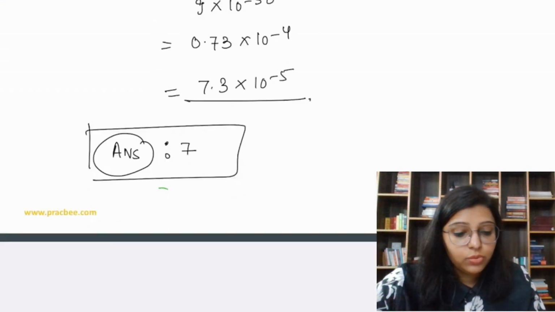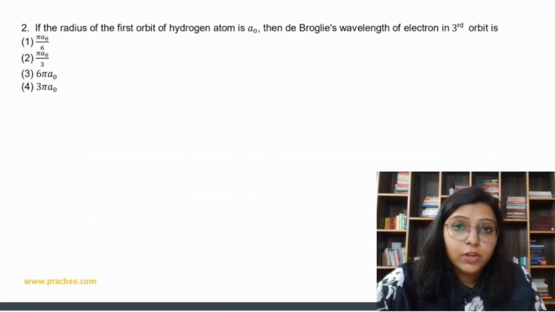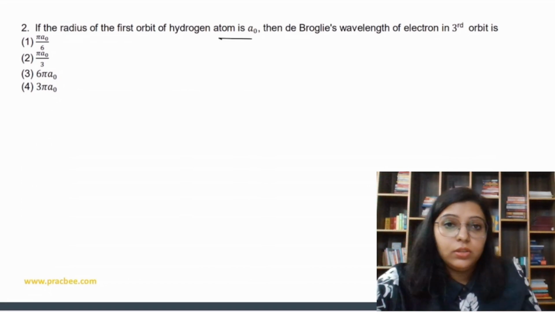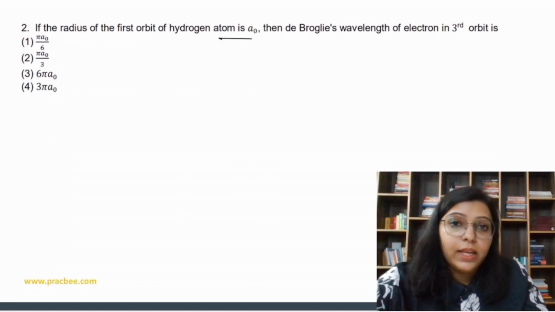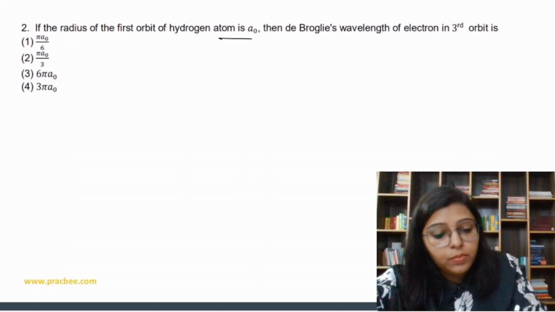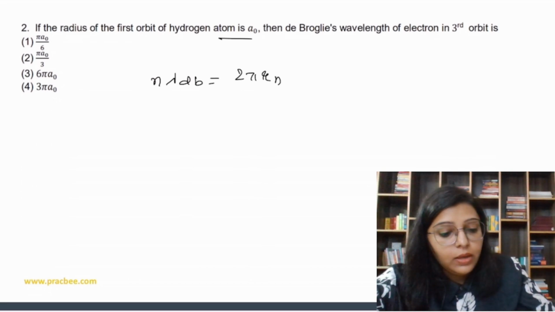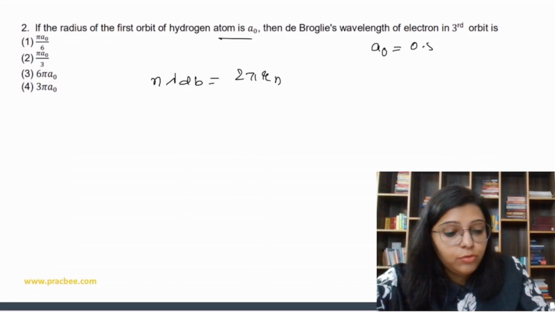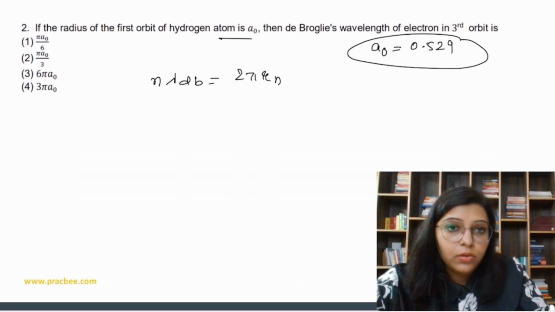Okay, now let's do the next question. If the radius of the first orbit of hydrogen atom is a naught, then the de Broglie wavelength of an electron in the third orbit. The third orbit, right? The third orbit means n lambda de Broglie is equal to 2 pi Rn, and a naught means 0.529 Å is equal to a naught. Why?